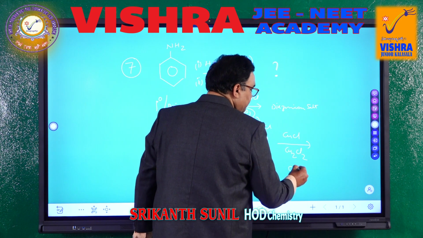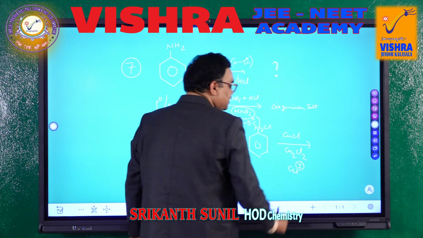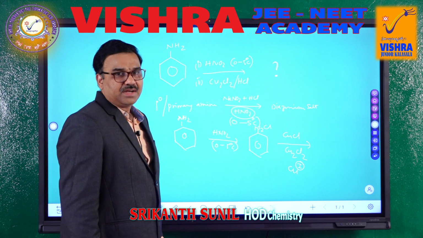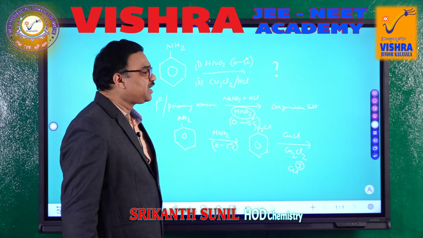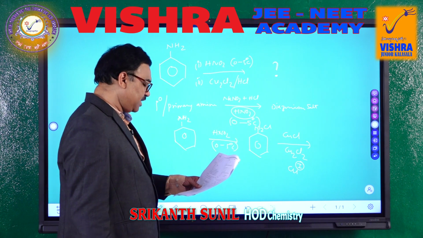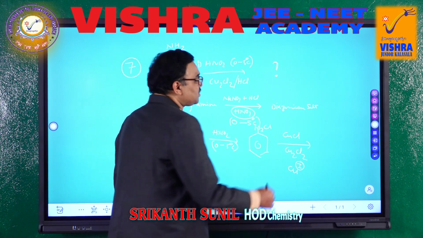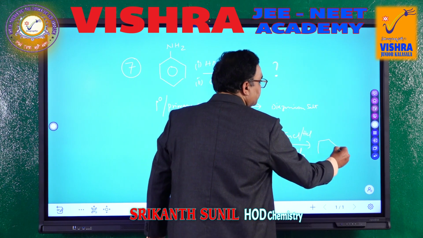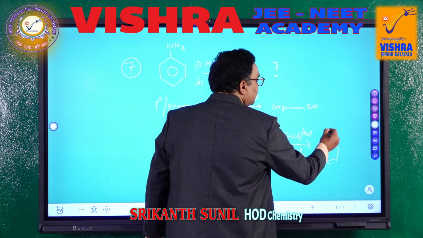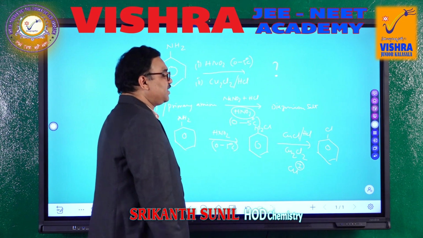anything where copper should be in +1 oxidation state. It should be a copper salt, and copper should be in the +1 oxidation state. Then in the presence of HCl also, this combination is going to give you chlorobenzene.